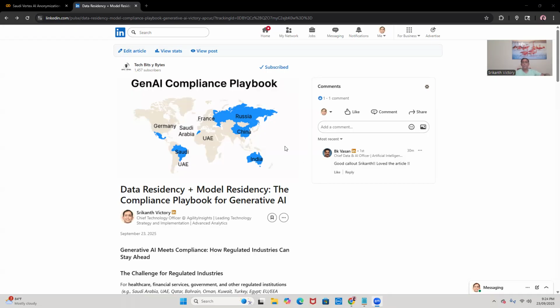So I emphasize that both the data residency and the model residency must remain in country to meet strict regulations across regions like the Middle East, Europe, India, Russia, and China. If you go to those kinds of countries, the data needs to be within the country. We cannot transmit the data outside the country. That's one of the most important things.